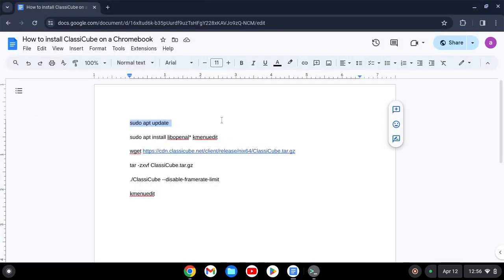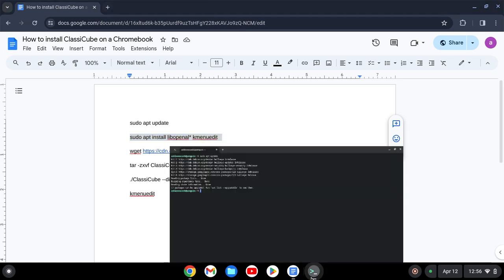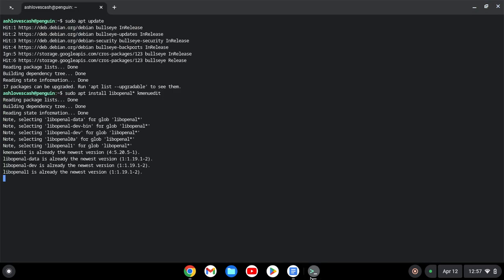Okay, so now what we will do is install a menu editor to always launch ClassiCube. Well, I already have it installed.